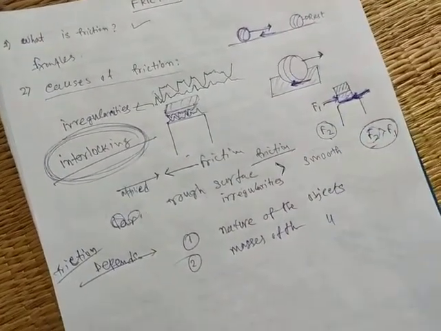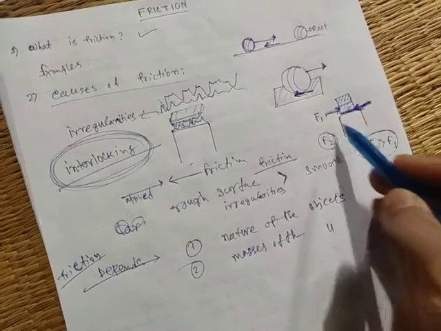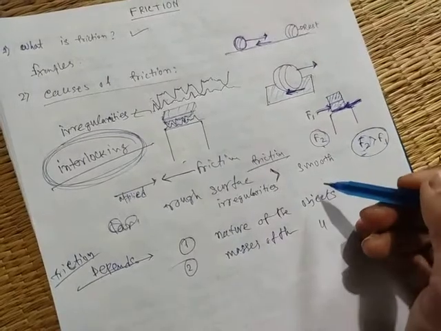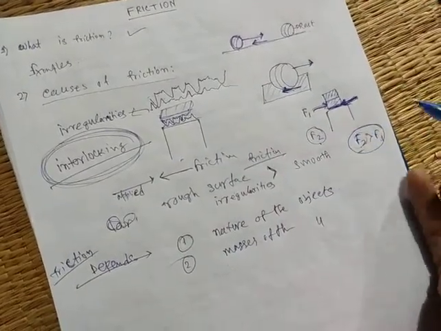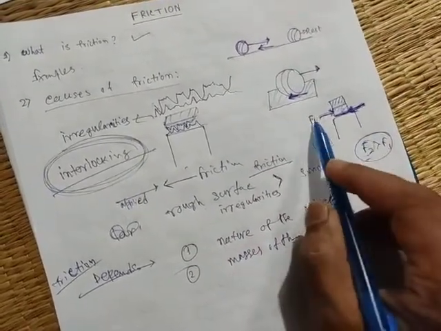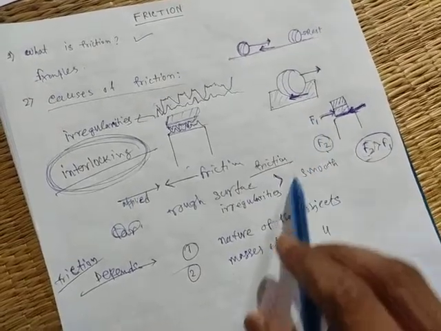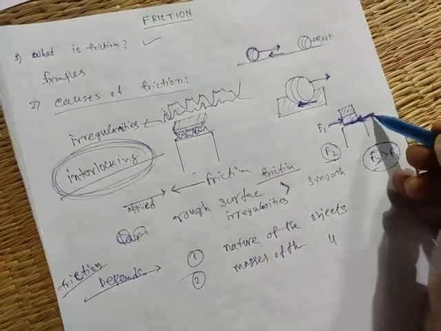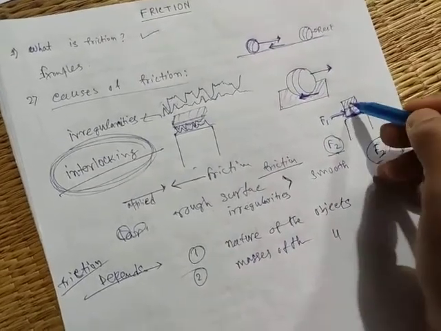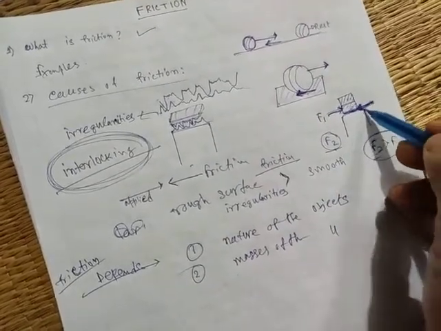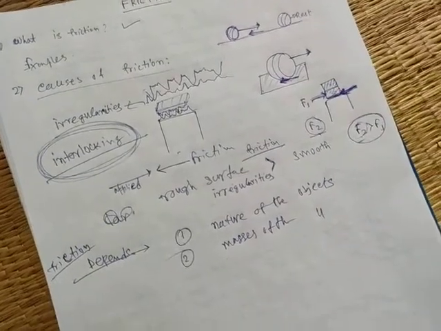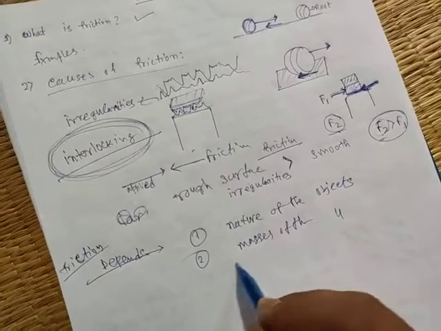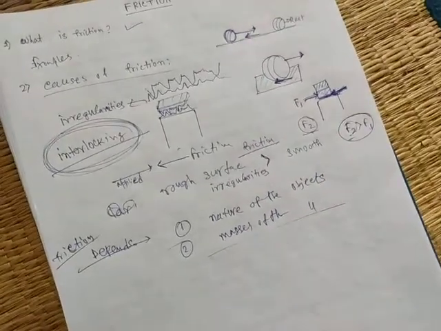F1 or F2 are not friction, but if we want to move those bodies, then we have to overcome the frictional force. If F2 is greater than F1, then we need more force to overcome the friction when there are two bricks. That means the friction increases due to the increasing of the mass. Understand? That means friction depends on the masses of the object. Okay.